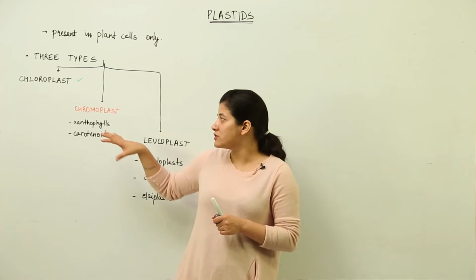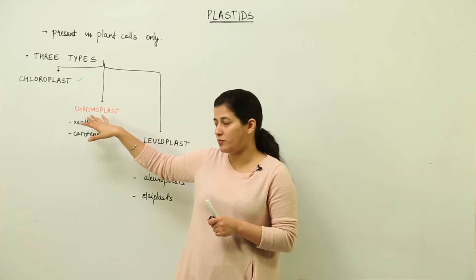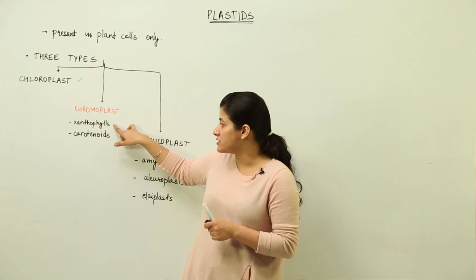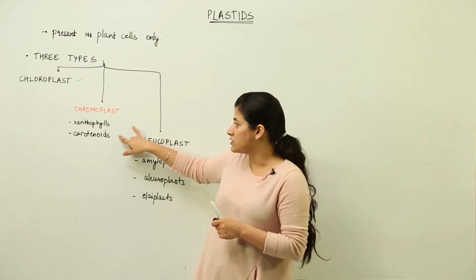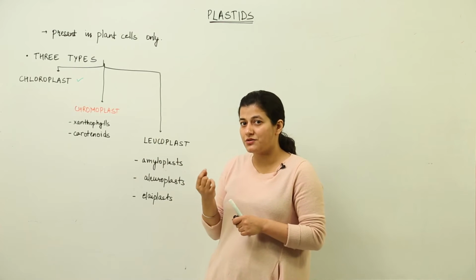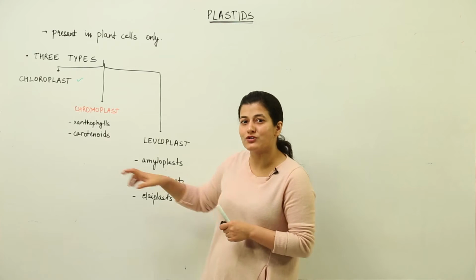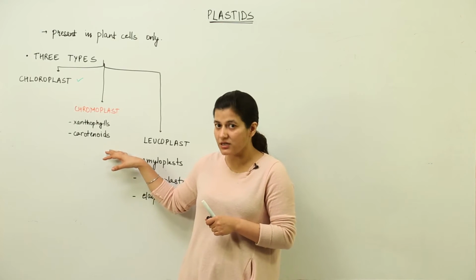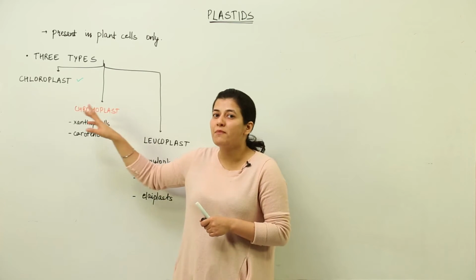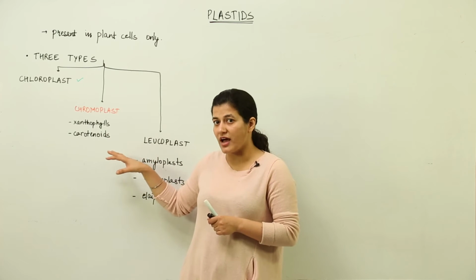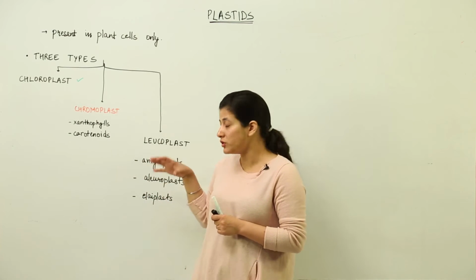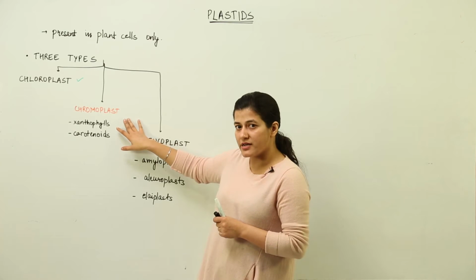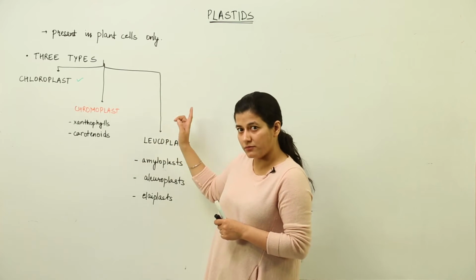That is all because of the presence of this chromoplast, which is present in the form of xanthophylls, carotenoids. You know the chili is red in color, the red chili, it is because of carotenoids. The carrot is red because of the carotenoids which are present inside it. So they are sort of pigmented organelles. That means they are going to have some pigment which would show color. So the chromoplasts are the colored plastids.